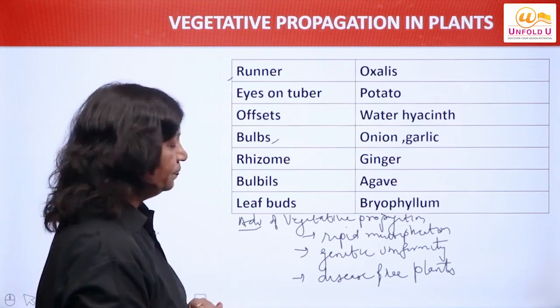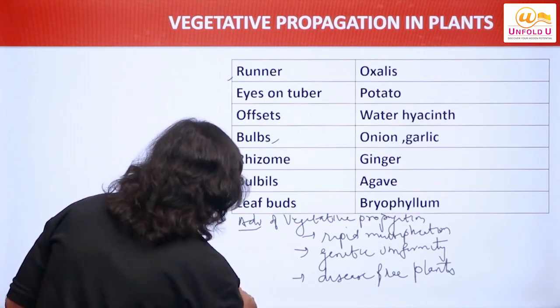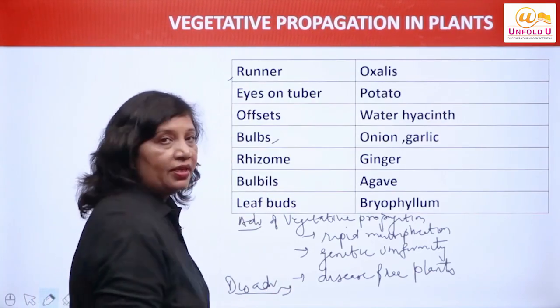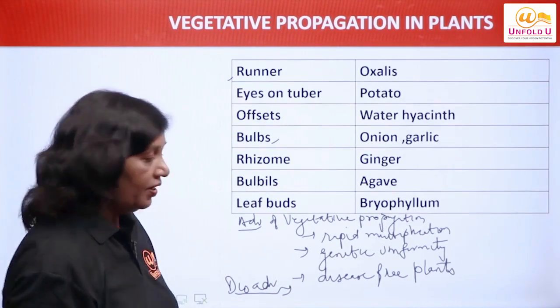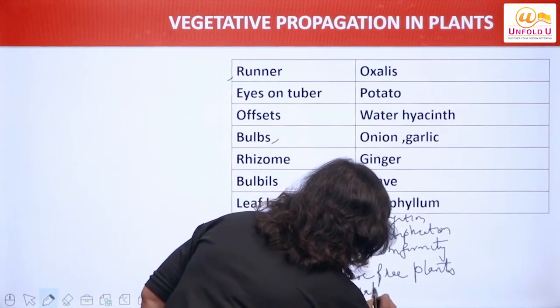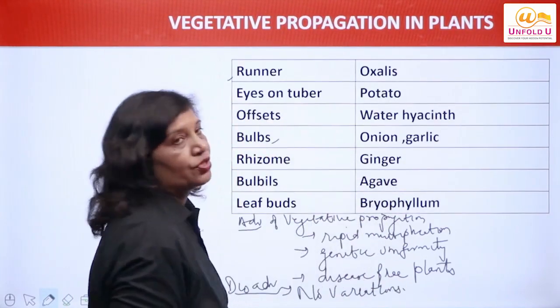Is that clear to you? What are the disadvantages? If there is an advantage, there will be a disadvantage too, right? Disadvantage means they don't show variations. With no variations, they have no role to play in evolution.